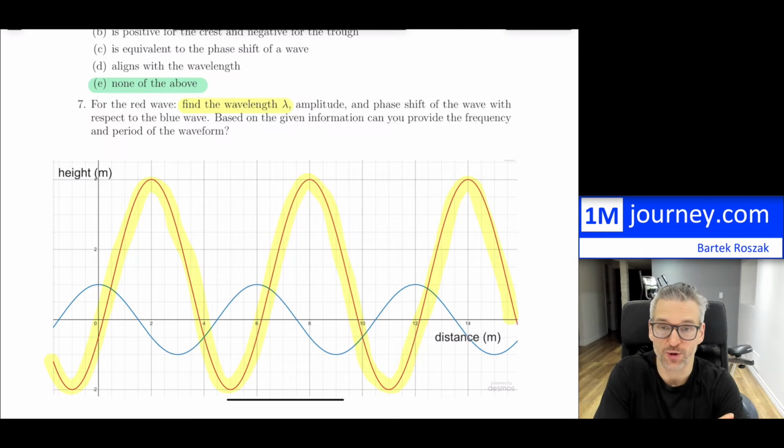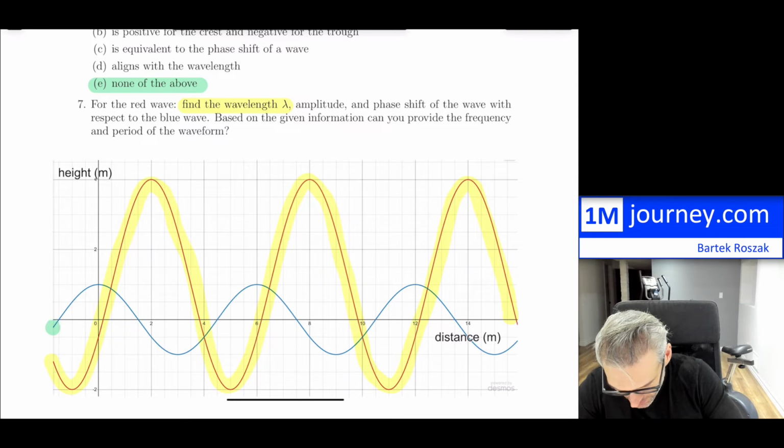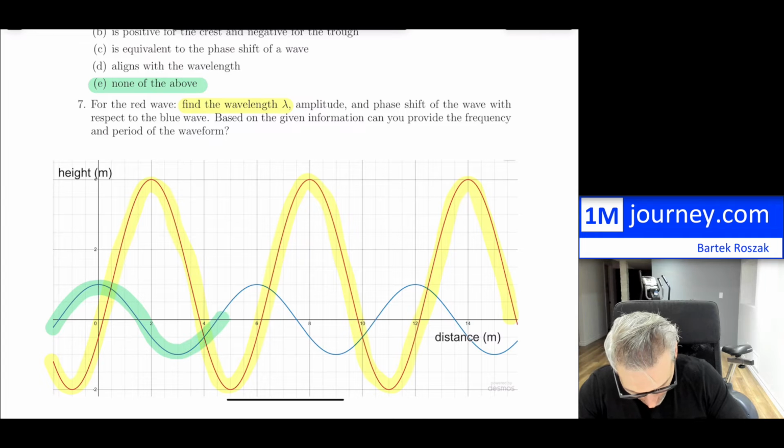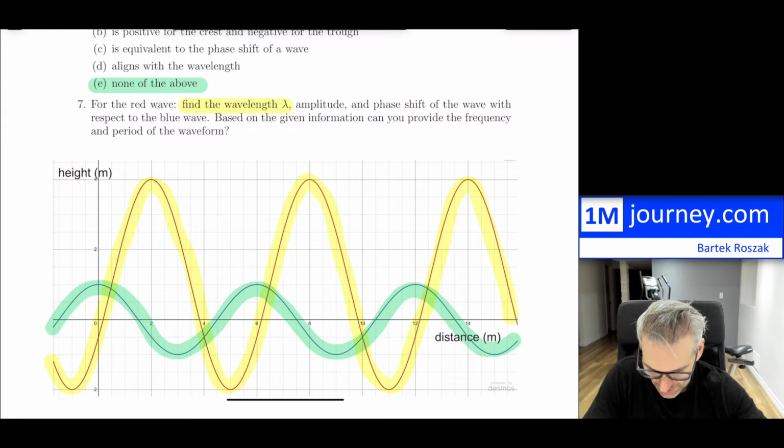That's what we have. Find the amplitude. All right, so that's going to go back to the previous one. We're going to be able to find the amplitude shortly. And then find the phase shift of the wave with respect to the blue wave. All right, so we also have a blue wave there, as you can see. And we're going to try to find what the phase shift is. We're going to do the proportional, and this is a pretty good exercise because it reminds you of what the phase shift is for the wave in general.